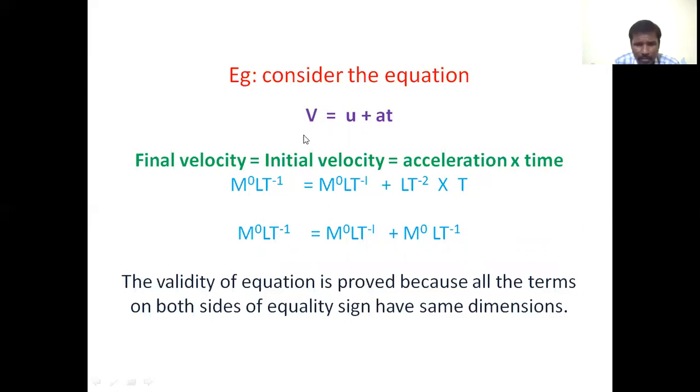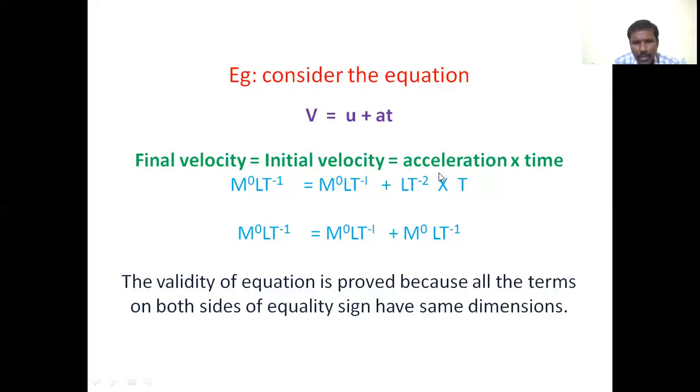The dimension formula for velocity is M^0 L T^-1. The initial velocity is also velocity, so it possesses the same dimension formula, M^0 L T^-1.